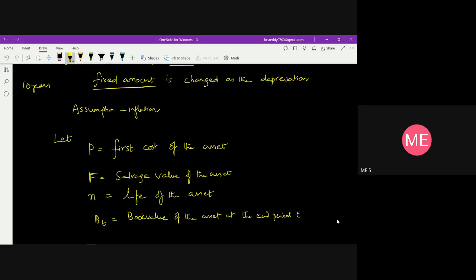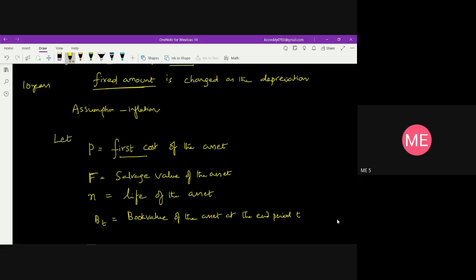At the end of the first year, what is the value of the asset? That is the book value. The depreciation is subtracted from the first cost so that we get the book value at the end of the first year.